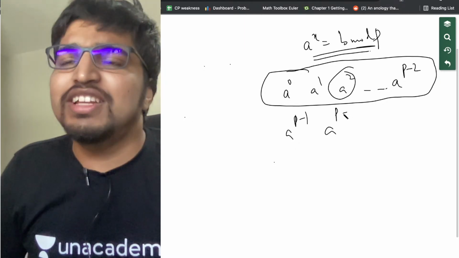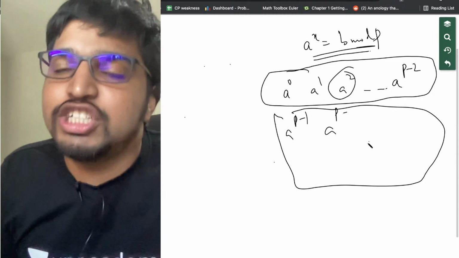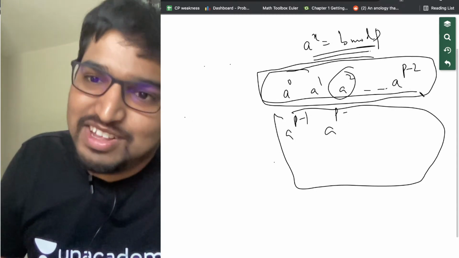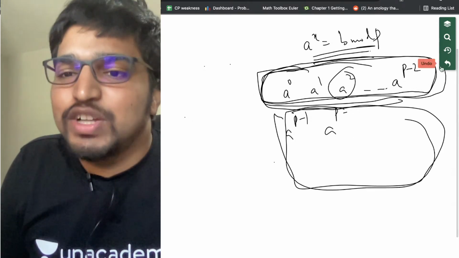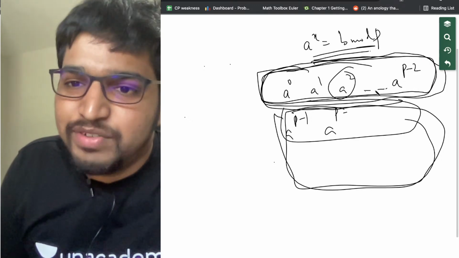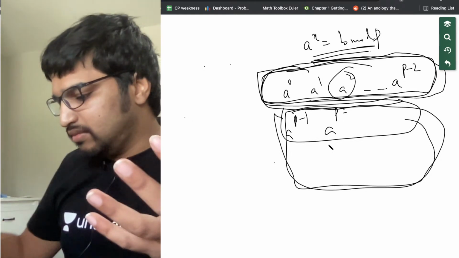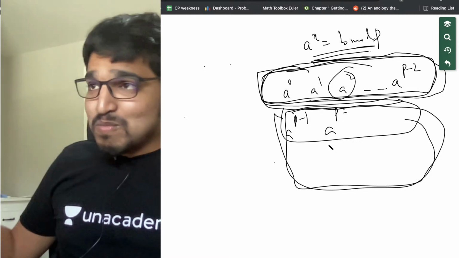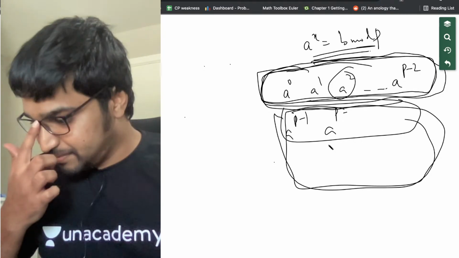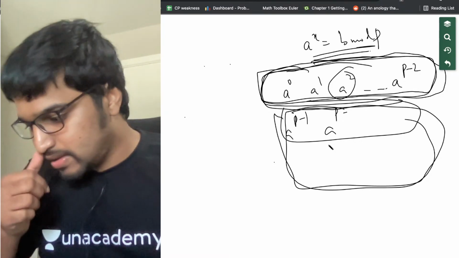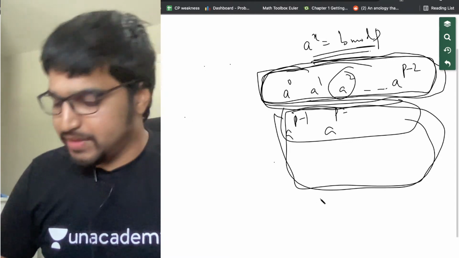Why? Because there is no point checking it. If you find some a^x with x greater than p-2, you will also find it here. So if you don't find it here, we'll never find it again, because powers of a modulo p are just repeating after p-2. Is this clear so far? Any doubts? I want you to clear them up here.